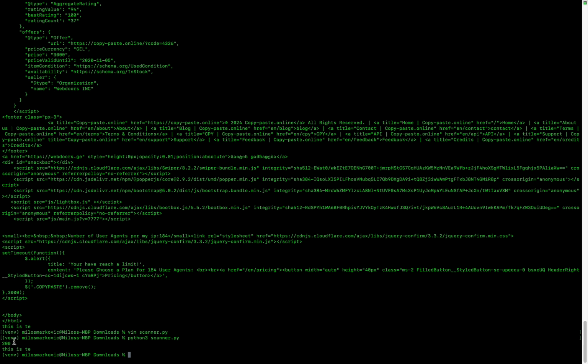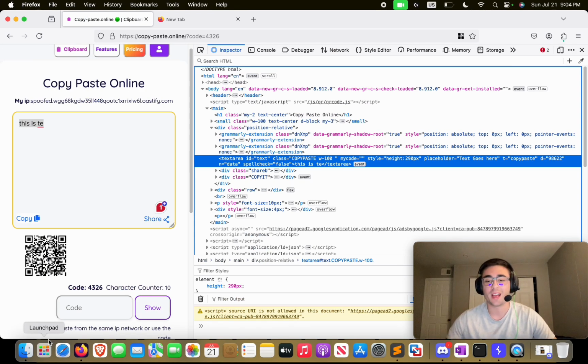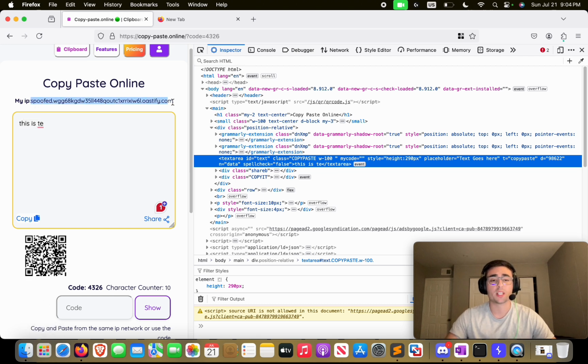And hey, I got a 200 response code, and I got "this is a test," which is what's supposed to be in the text area. So even though I'm blocked, even though I reached the limit, I still got what's in the text area, which makes this really vulnerable to brute forcing. There isn't any kind of rate limiting. It's supposed to have some kind of limits. Why am I not getting the rate limiting here? Because Burp automatically spoofed my IP address.